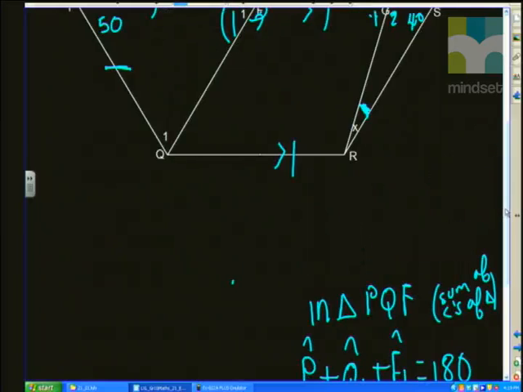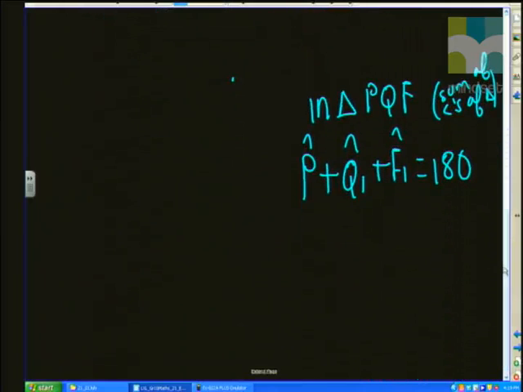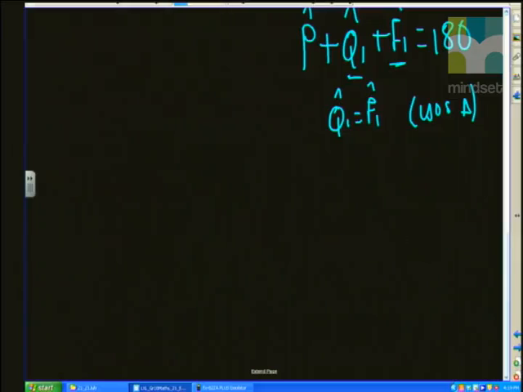All right, and we know that it's an isosceles triangle, so therefore Q1 must be equal to F1 because we have an isosceles triangle. So therefore I can say Q1 is equal to angle F1 because you can state your equal sides, or we can simply say isosceles triangle. Therefore, we know that angle F1 is going to be equal to 180 degrees minus 50 divided by 2.